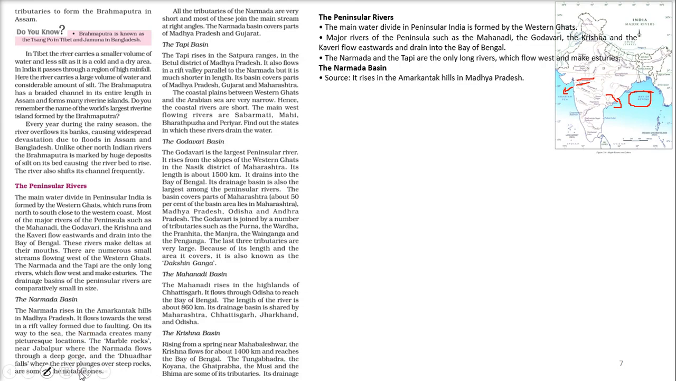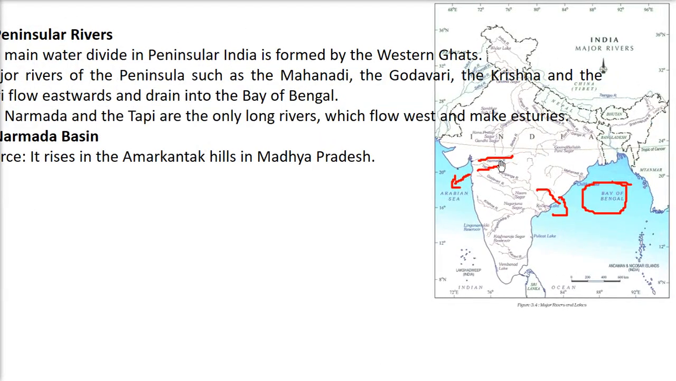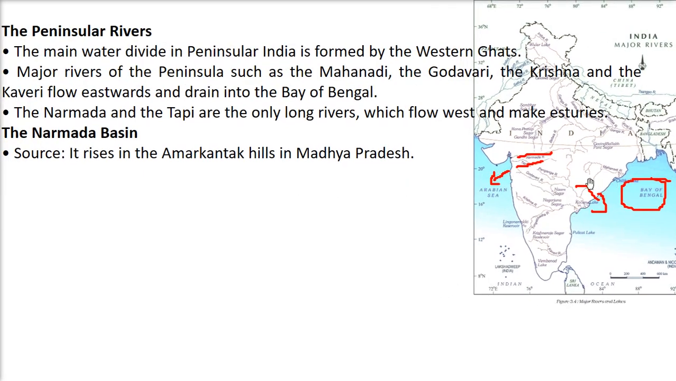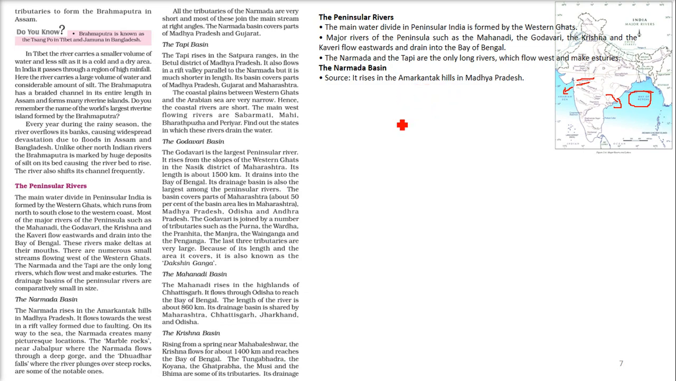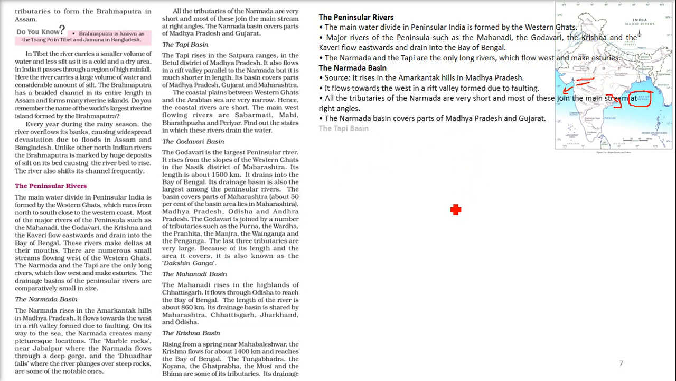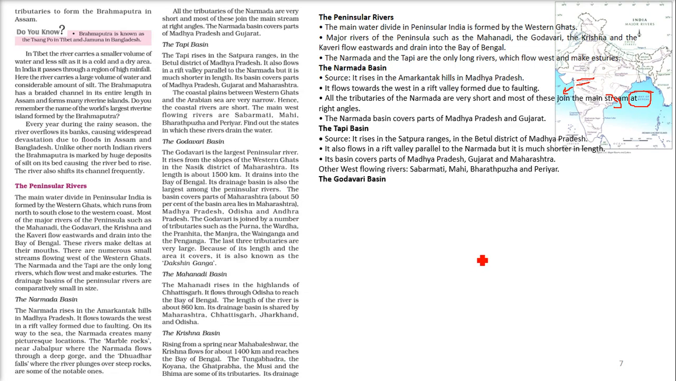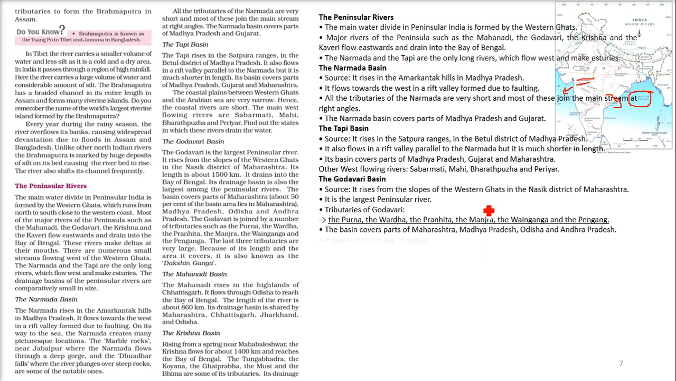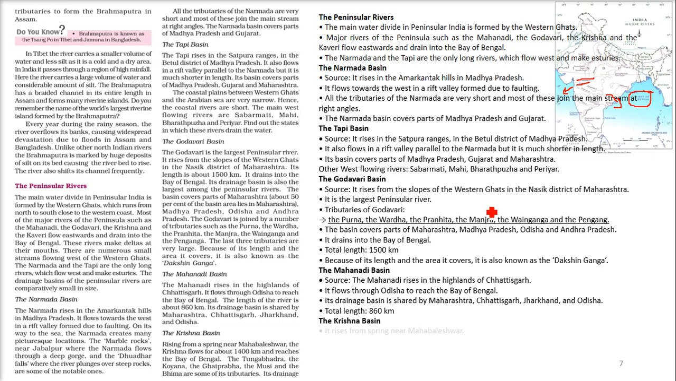So this is the Narmada. Let me show you here. We are talking about Narmada, and then we'll talk about others like Mahanadi, Godavari, Krishna and Kaveri. So these are the regions we will be talking about. Narmada rises in the Amarkantak hills. Let me go to the details of this, so that we just talk about them, and then I'll show you them in the actual map.